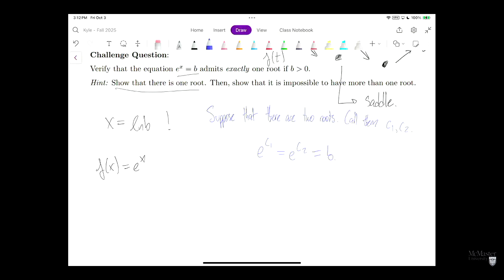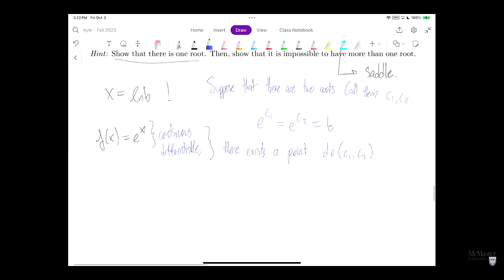Since this is continuous and differentiable, by our Rolle's theorem, there exists a point called d between c1 and c2 such that f prime of d is equal to f of c1 minus f of c2 over c1 minus c2.